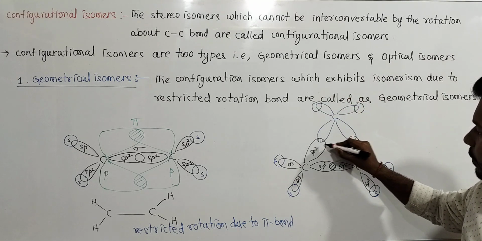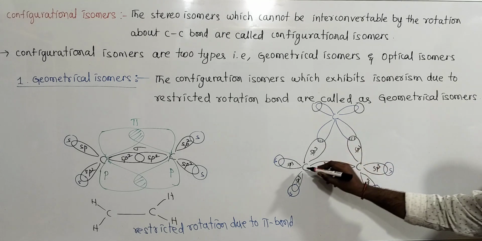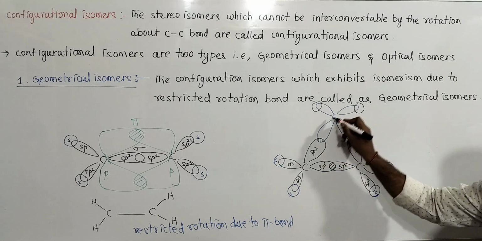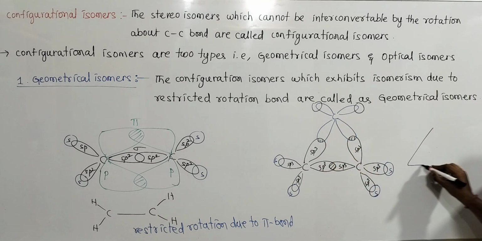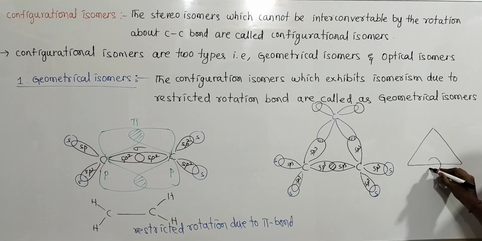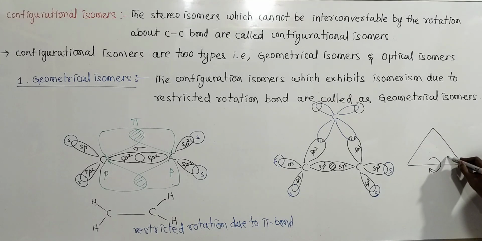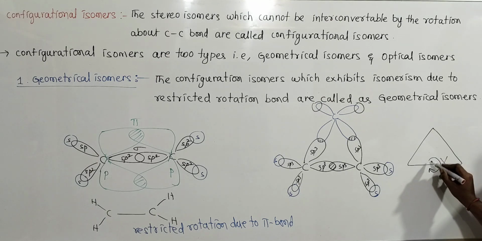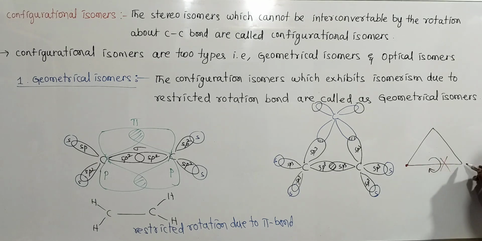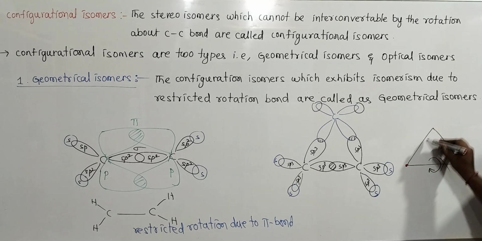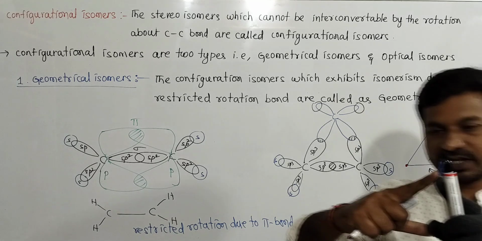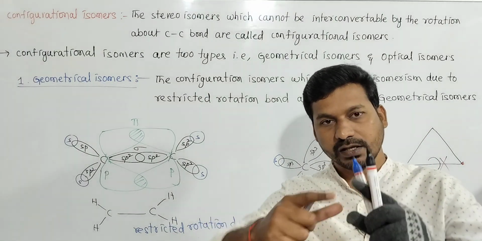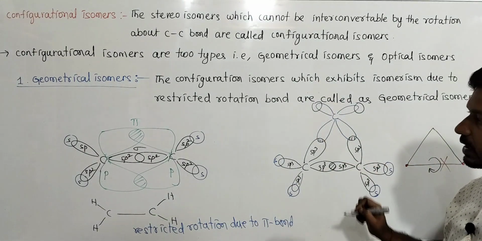Here overlapping takes place. Due to the cycle between these three carbon atoms, there is a formation of a cycle like this. The cycle cannot rotate. The formation of the cycle stops the possibility of rotation about this bond. This is called restricted rotation.